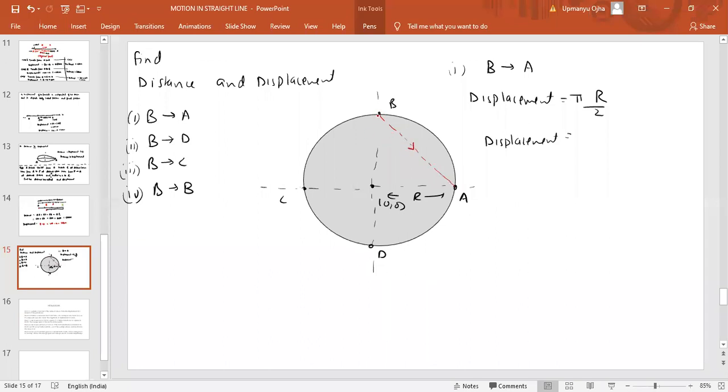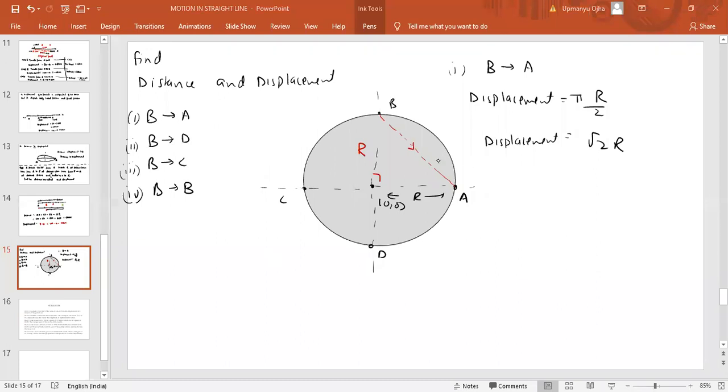Now if you look at this, it becomes a triangle. This radius is R, this is R. So what is the length BA? Root 2R will be the displacement here.